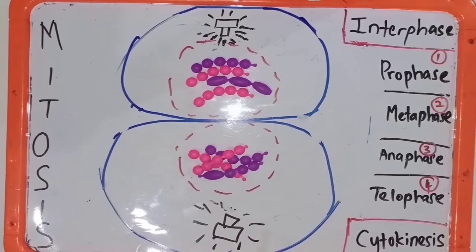Next, mitosis takes place in meristematic cells for plants. For animals, mitosis takes place in somatic cells.